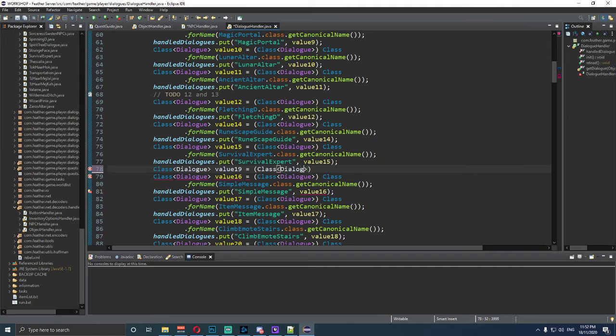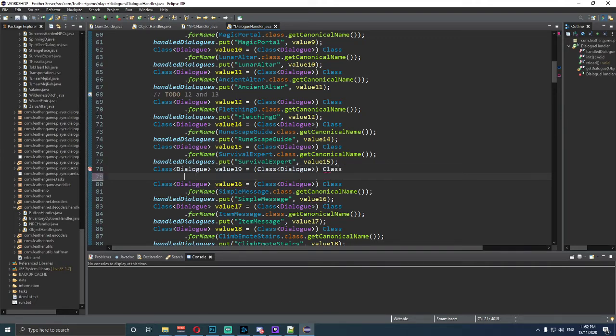We're going to type in dialogue again. We press space after the closing bracket and type in class. I'm going to press enter and type .forName, and we want to type in the class that we're doing, so it's QuestGuide. Now that we've got QuestGuide there, we need to type in .class.